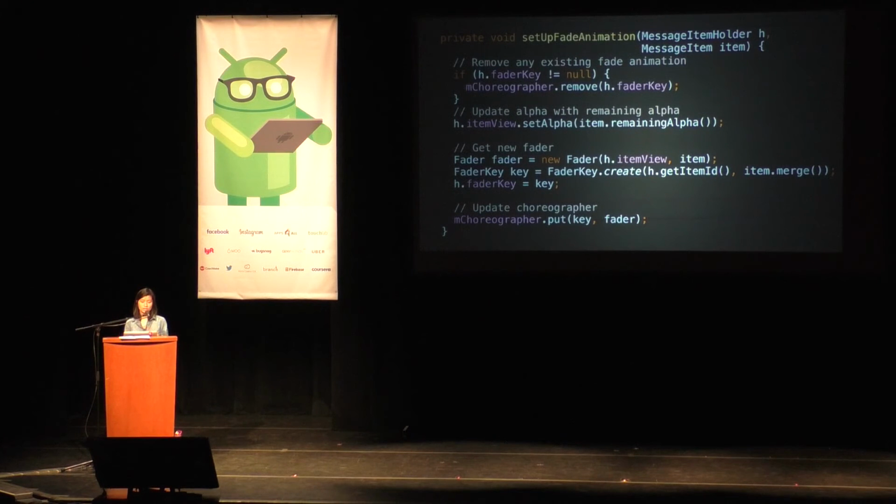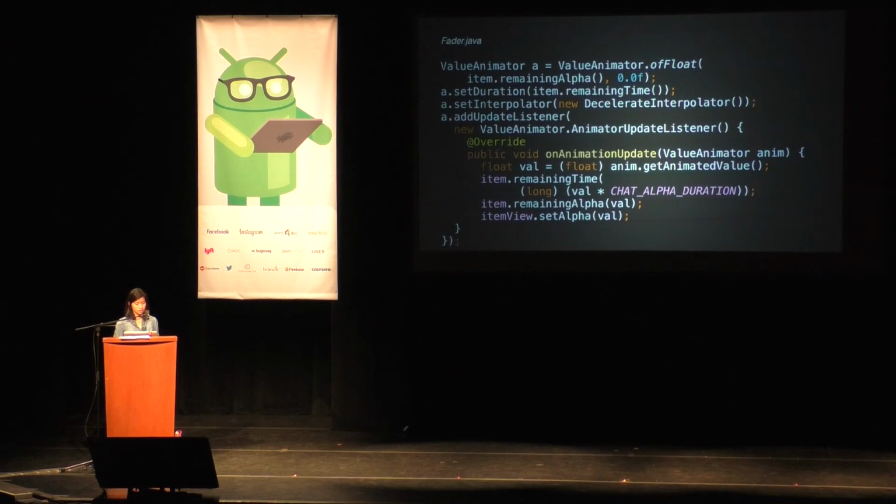Because we want to continue this nice flow where the items animate off screen at the time you anticipate. You would never see an item further up the screen that is more opaque than an item below it. Anything shown above will always be more translucent than items on the bottom. And this is part of the job of the fade choreographer, to keep track of all that and make sure chat messages are running the fade animation that we expect.